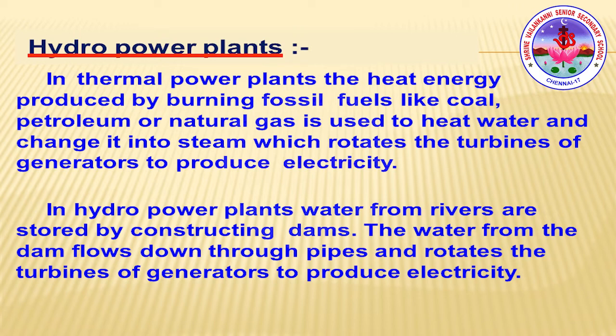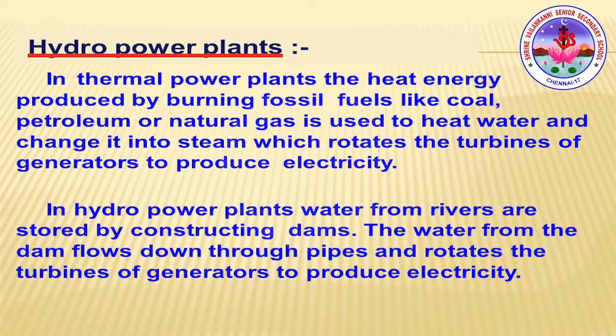In a thermal power plant, the heat energy produced by burning fuels, that is, fossil fuels like coal, petroleum or natural gas, is used to heat the water and change it into steam, which rotates the turbines of generators to produce electricity.